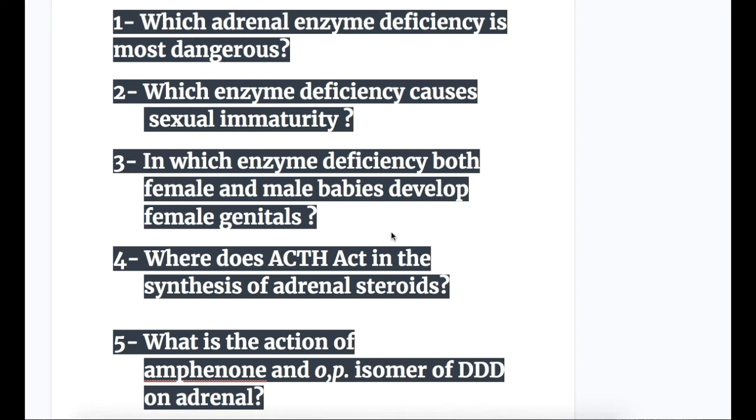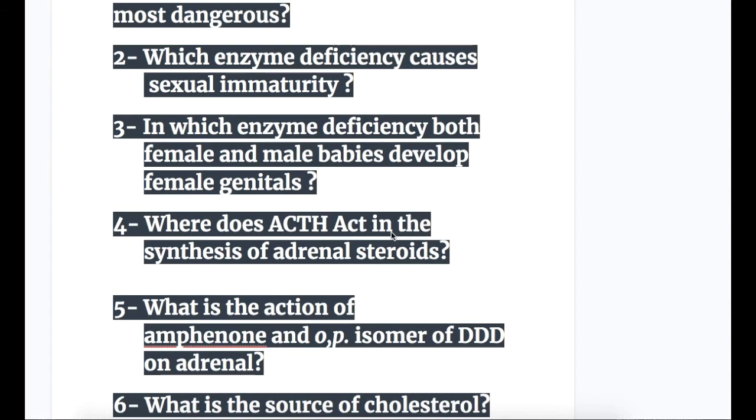Question number 1 is, which adrenal enzyme deficiency is most dangerous? Number 2, which enzyme deficiency causes sexual immaturity? Number 3, in which enzyme deficiency do both female and male babies develop female genitals? Number 4, where does ACTH act in the synthesis of adrenal steroids? Number 5, what's the action of amphenone and OP isomer of DDD on the adrenal gland?